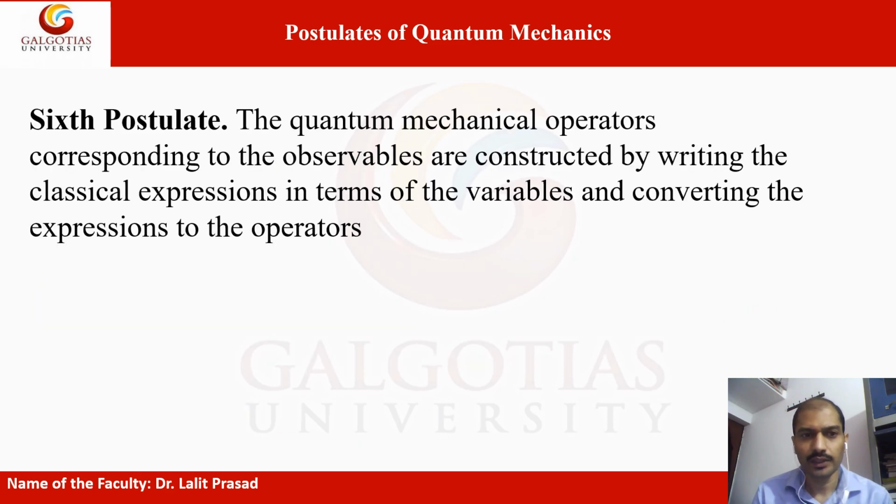Now the sixth postulate of quantum mechanics.